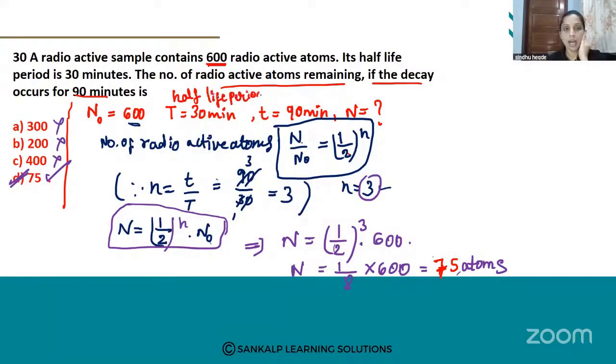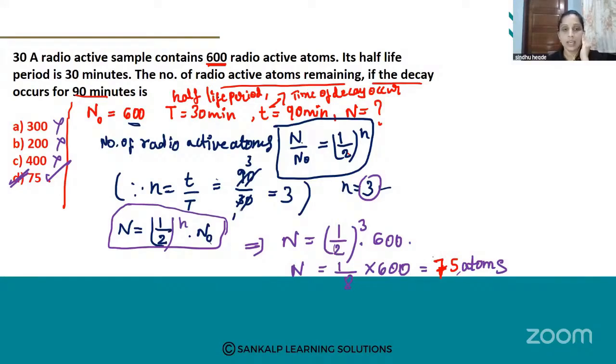Capital T is the half-life period, but small t we take as the time of decay occur. Don't get confused here. Small t and capital T have differences. So n gives the ratio of time of decay occur divided by half-life period.